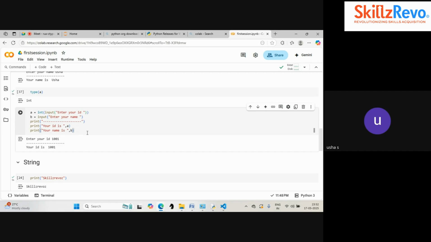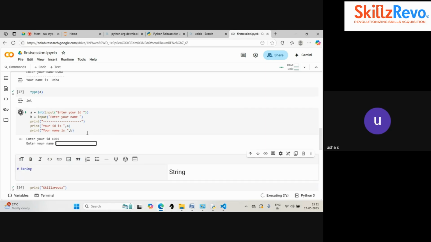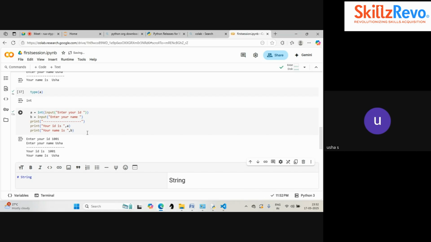Now I will get both inputs and both outputs. For A, I'm giving the ID number 1001, and for B I'm giving a name. Then finally I will get my output: your ID is 1001, your name is Usha. Everybody getting the same thing?